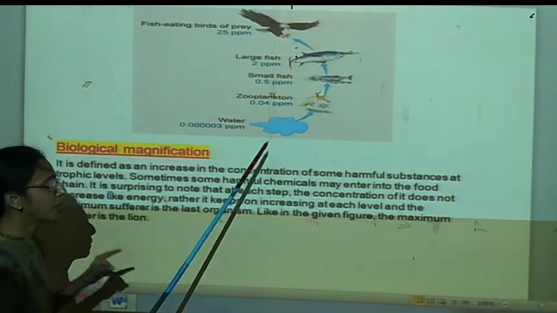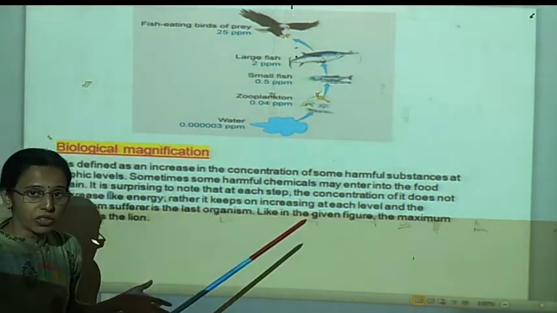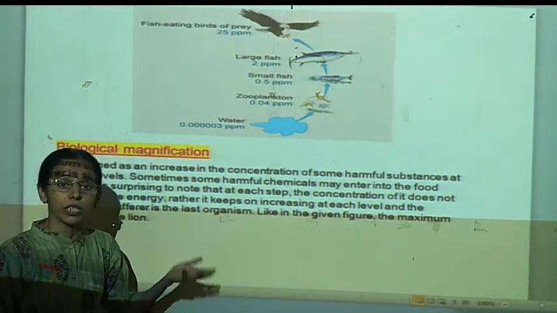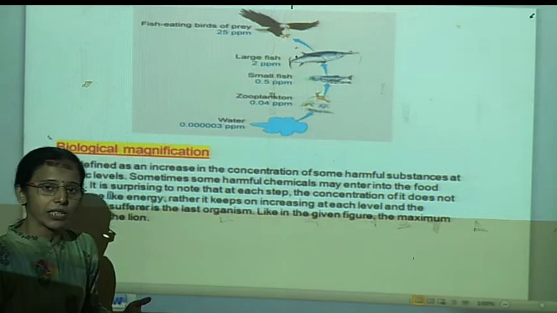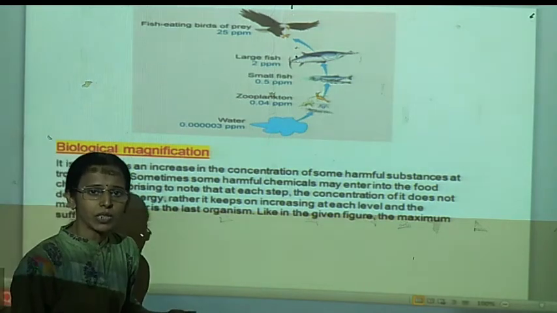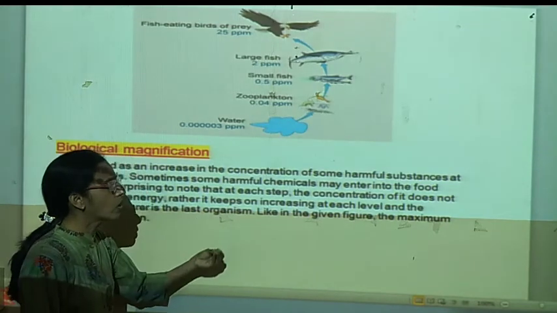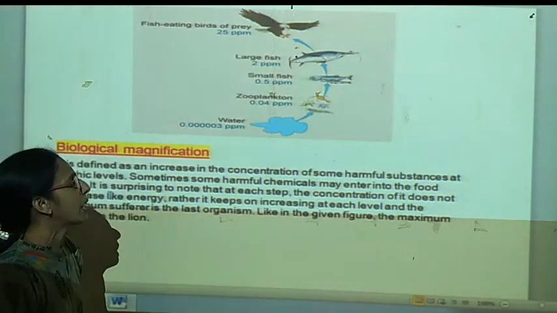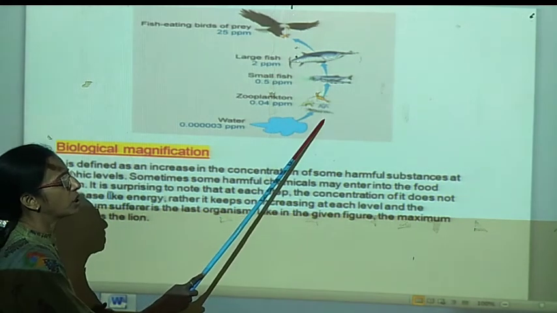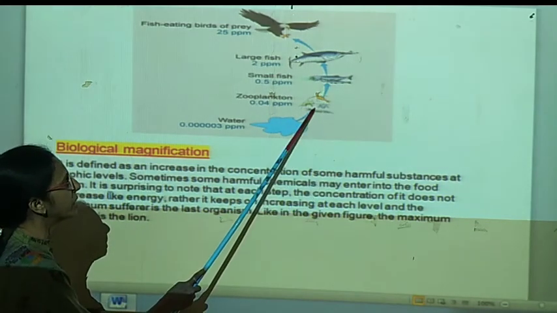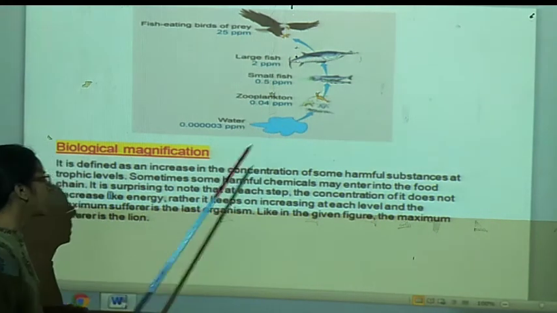These are the chemicals present in the water or the soil that are taken by the producer, and such producers are eaten by another trophic level organism. When they are eating, not only one time, they are regularly eating, drinking the water or eating such food material which contains hazardous material. So day by day, the concentration of these harmful substances increases or accumulates in their body.